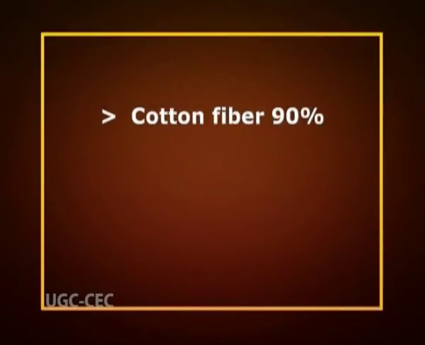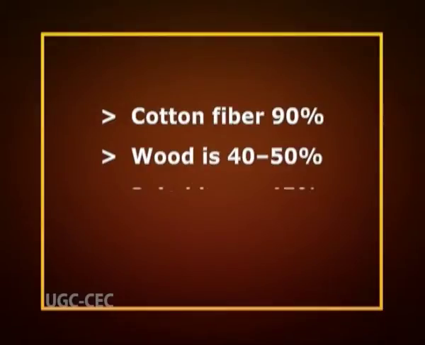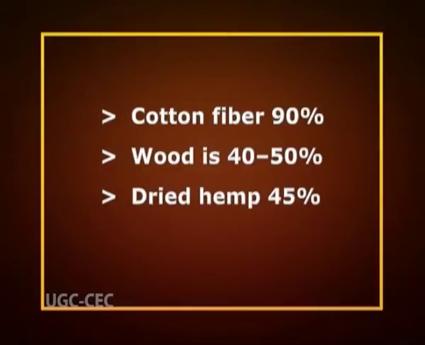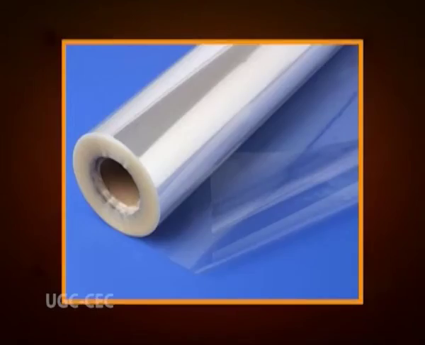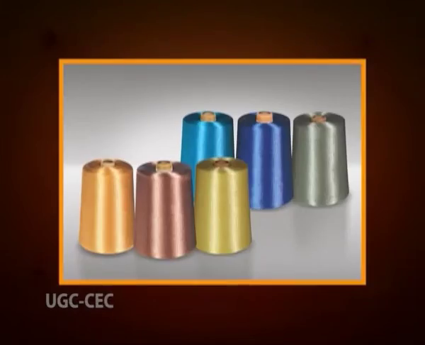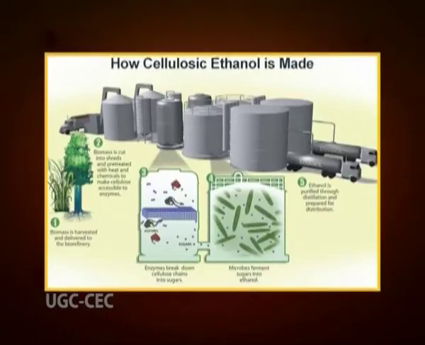Cellulose is the most abundant organic polymer on earth. The cellulose content of cotton fiber is 90%, that of wood is 40 to 50%, and that of dried hemp is approximately 45%. Cellulose is mainly used to produce paperboard and paper. Smaller quantities are converted into a wide variety of derivative products such as cellophane and rayon. Conversion of cellulose from energy crops into biofuels such as cellulosic ethanol is under investigation as an alternative fuel source.